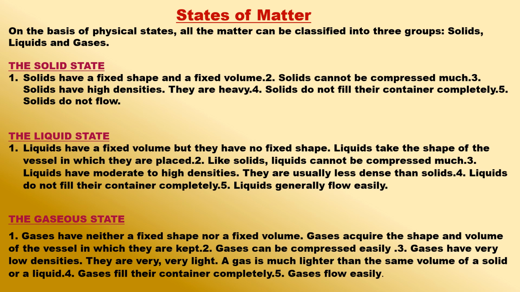The solids, liquids and gaseous forms of matter have different properties. The characteristic properties of solids, liquids and gases are given below. These properties can be used to distinguish between the three states of matter: solid, liquid and gas. The solid state. One, solids have a fixed shape and a fixed volume. Two, solids cannot be compressed much. Three, solids have high densities. They are heavy. Four, solids do not fill their container completely. Five, solids do not flow.